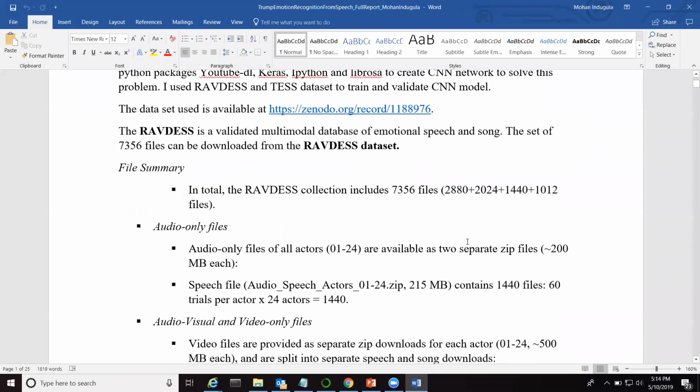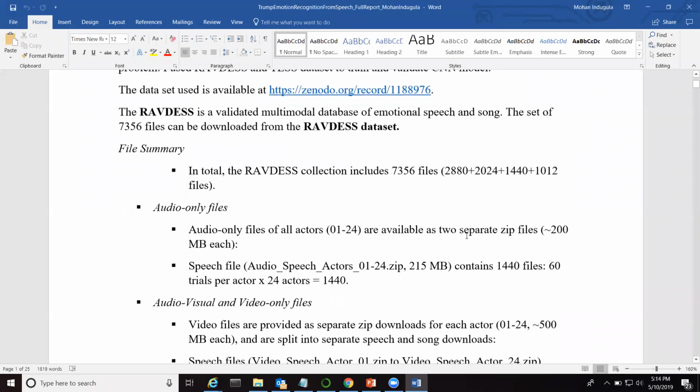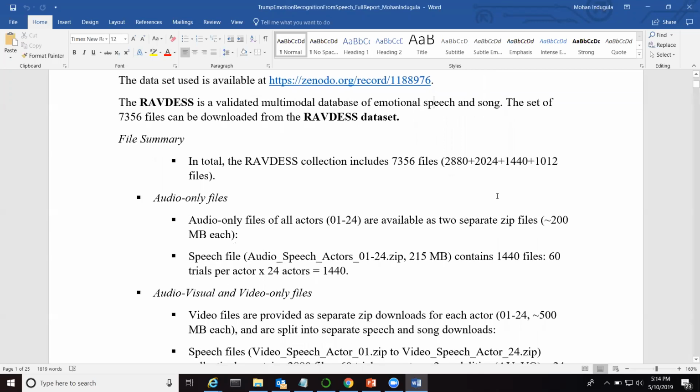The RAVDESS contains 7,356 files. It contains audio and video, and video alone. I selected only the video and audio files, and the video files I converted into audio files.